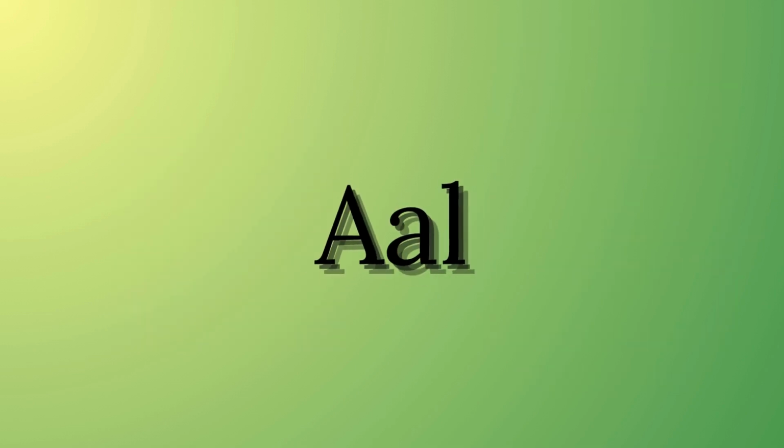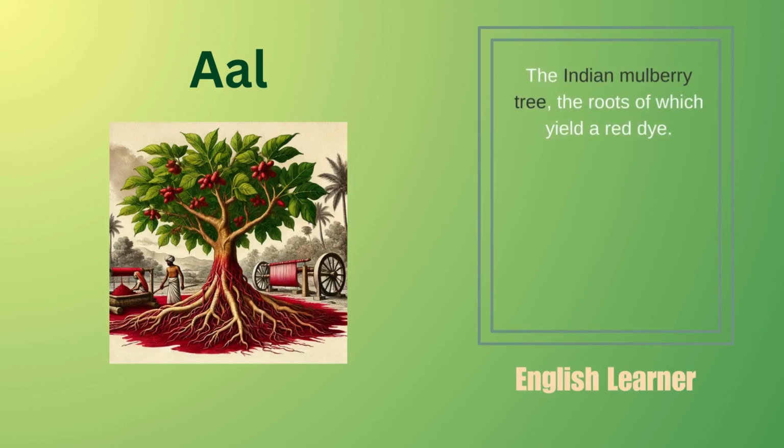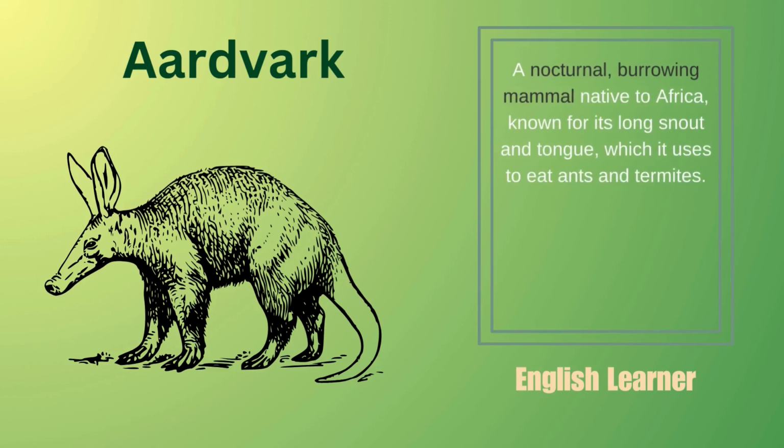Al, the Indian mulberry tree, the roots of which yield a red dye. Example: the weavers used al to dye the fabrics a deep red color. Aardvark, a nocturnal, burrowing mammal native to Africa, known for its long snout and tongue, which it uses to eat ants and termites. Example: the aardvark dug through the soil with its strong claws in search of ants.